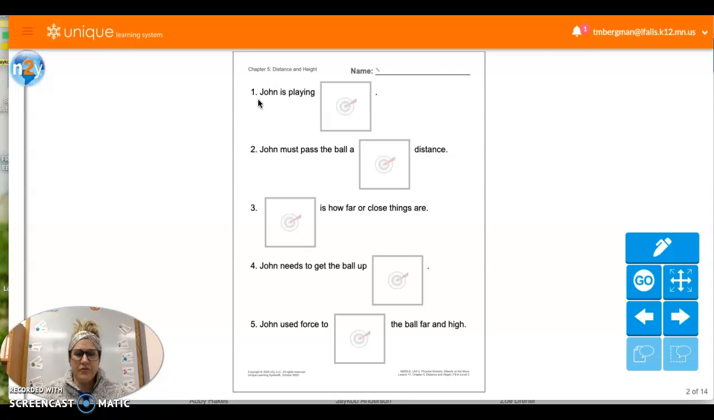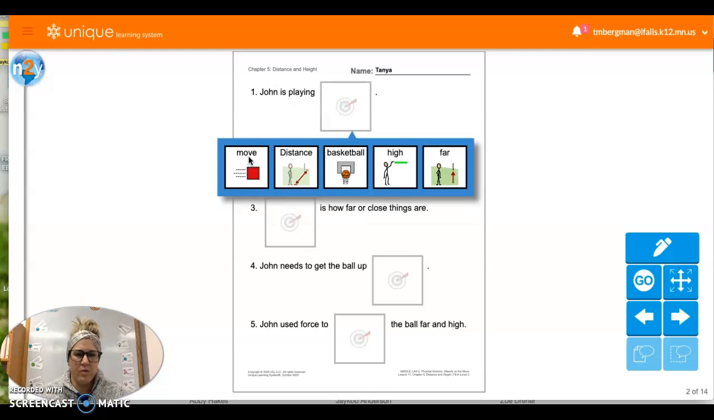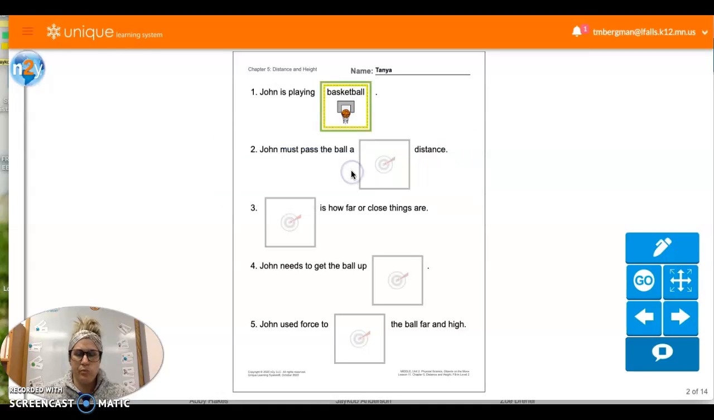So the first, John is playing what? Oh, sorry. Don't forget to put your name up here. Otherwise, it'll say that you didn't complete your work. John is playing move. John is playing distance. John is playing basketball. John is playing high, or John is playing far. So we're going to choose basketball.